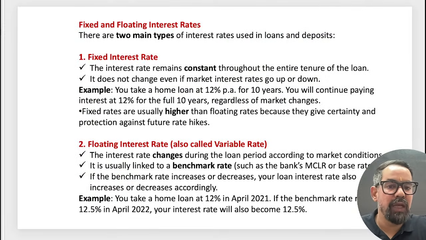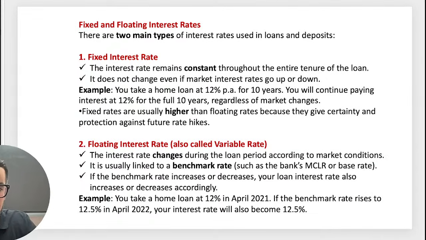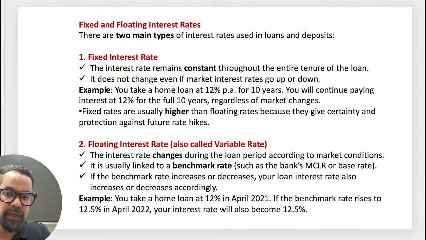Okay, now next we have two types of interest rate. One is your fixed interest, another one is your floating interest. Sometimes they ask questions around this one also, the theoretical aspect.